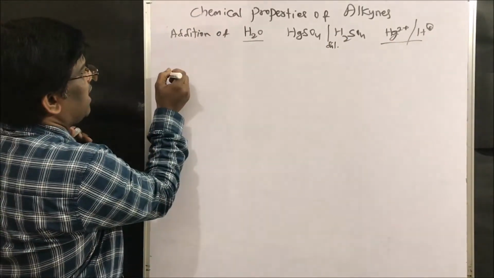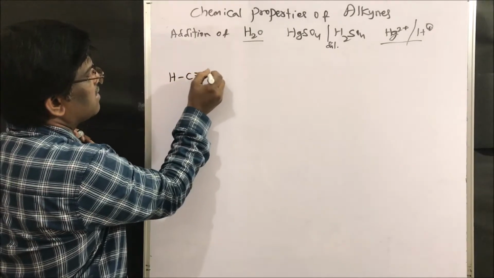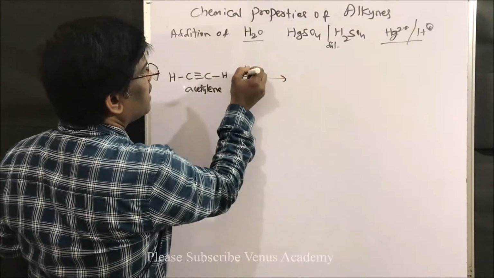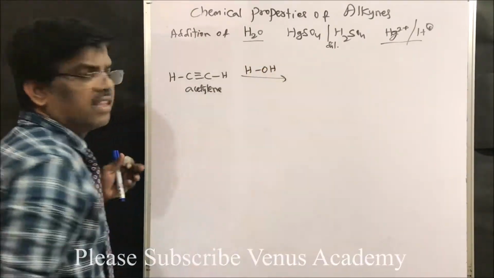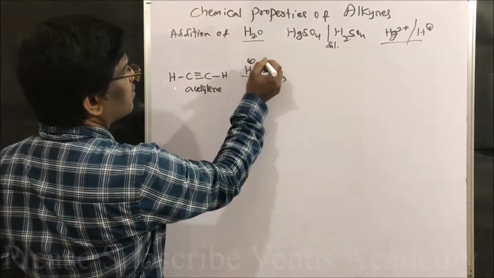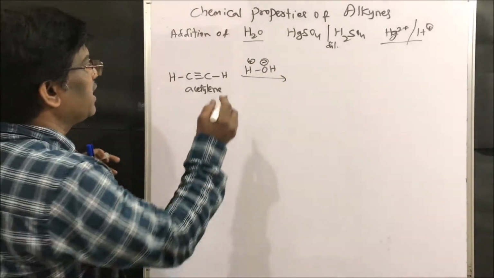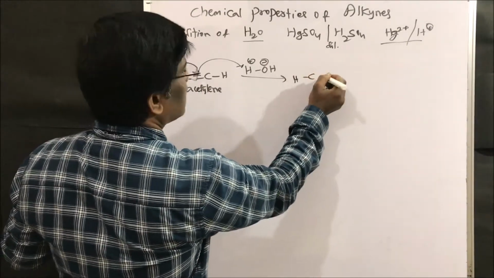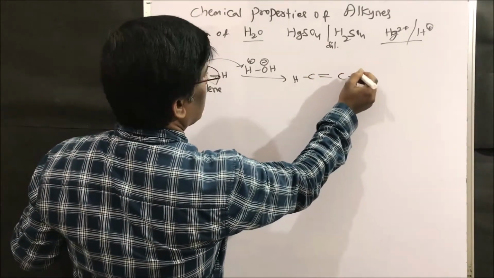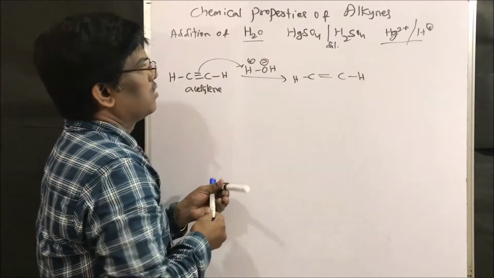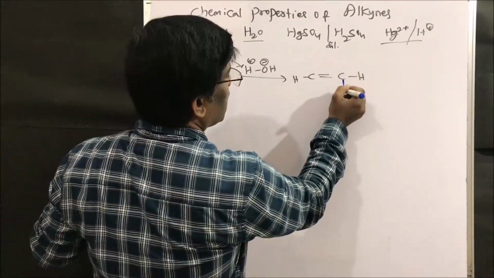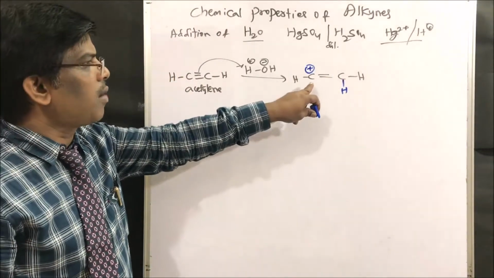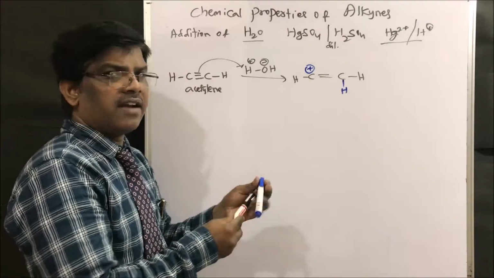reaction conditions. Let us take, for example, acetylene, and I am going to react it with HOH. I can write it like this, H plus OH minus, for your better understanding. So it reacts with this to give CH, right? So this is H plus, the new hydrogen has come. So this is the carbocation intermediate we are going to get, right friends?